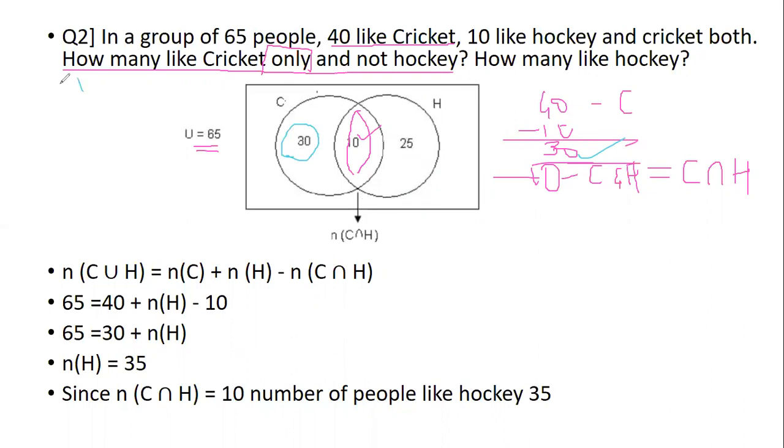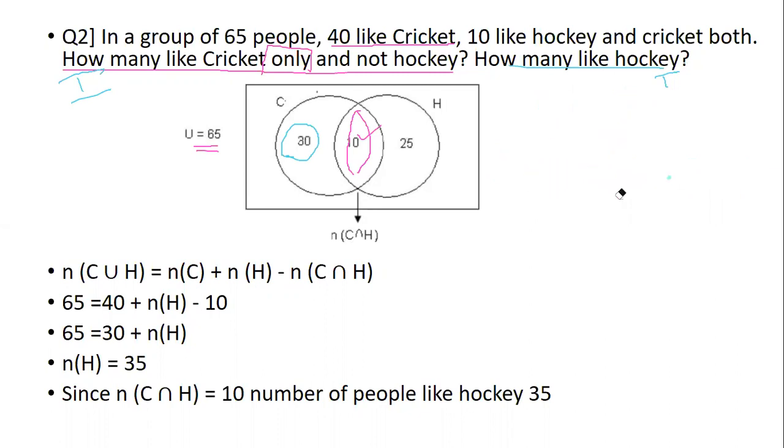Fine. So that was our first part of the question. Now coming to the second part of the question, how many like hockey? We are going to use a similar way to understand that also. Now, out of 65, 30 people like only cricket. These are only cricket. So I'm going to subtract that because we want the number for hockey, right? So I'm going to take out all the cricket players. So I'm left with 35.